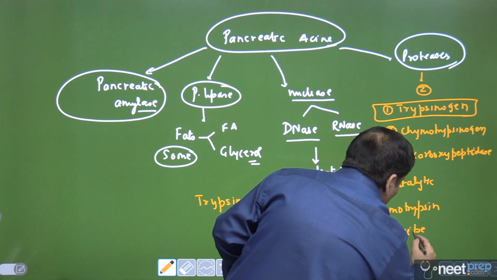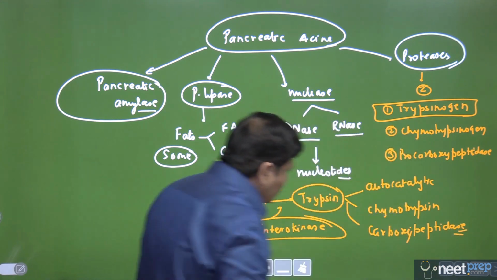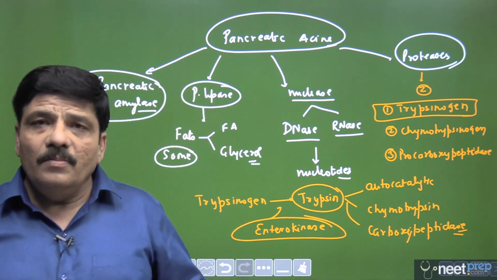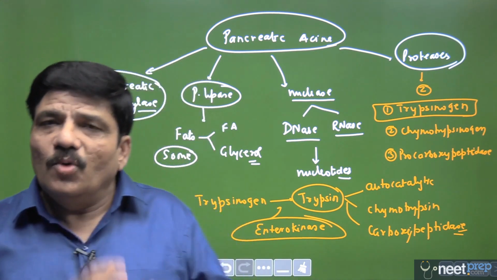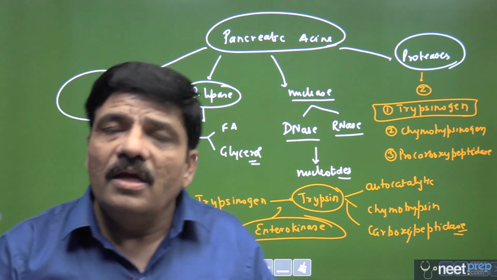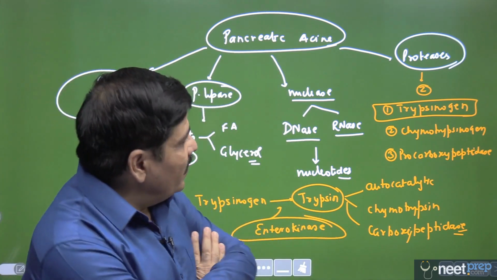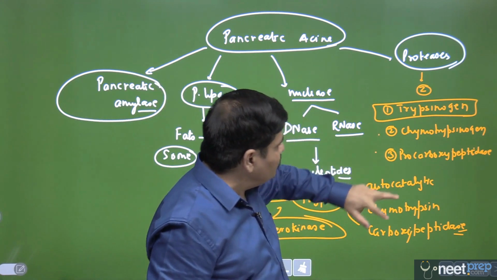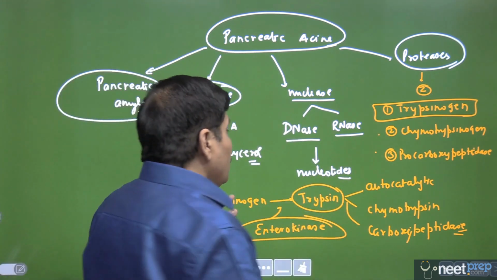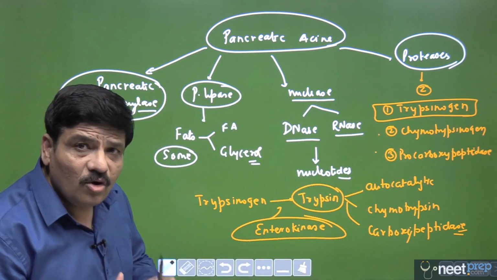Now I hope you have understood this absolutely clearly, so I will just revise it for you. First, a small amount of trypsinogen is activated into trypsin by enterokinase. Once this small amount of trypsin is activated, it has autocatalytic function. The remaining trypsinogen is also activated into trypsin by trypsin itself, and it also activates the two other zymogens, chymotrypsinogen into chymotrypsin and procarboxypeptidase into carboxypeptidase. Now it is important to understand what these proteolytic enzymes do. They are very, very strong proteolytic enzymes.